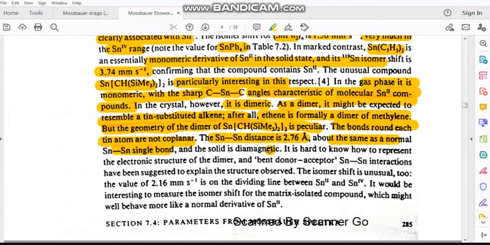And the solid is diamagnetic. These are the other data to support the isomer shift theory. It's hard to know how to represent the electronic structure of the dimer. It's an unbent donor-acceptor one. Tin-tin interaction has been suggested to explain the structure observed.